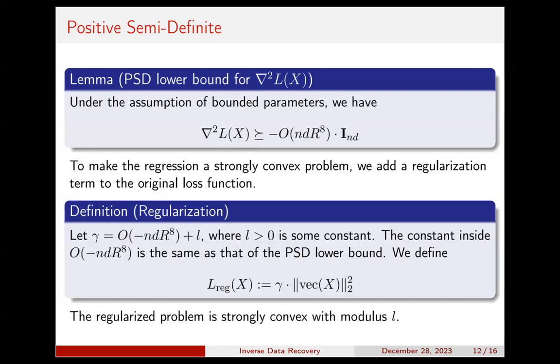And the next thing we verify is the lower PSD bound of the Hessian of the loss, which is also a polynomial bound, and it can be derived from our assumption of bounded parameters. The result is shown in this lemma. Therefore, we can add a regularization term to the original problem, which makes the problem a strongly convex optimization with modulus l. So with these good properties, such as the Lipschitz continuity and PSD, we are able to apply a Hessian-based algorithm to solve our problem.